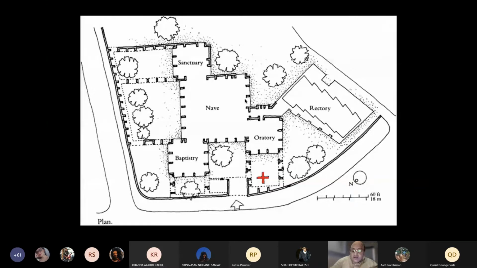Okay, and he's created a series of spaces. Along with these spaces, if you look at this nave and the scale of this nave, you will realize that adjacent to it, he has an open courtyard. Similarly with the sanctuary, the baptistry, the oratory, there are these open spaces which are equal to the covered spaces.